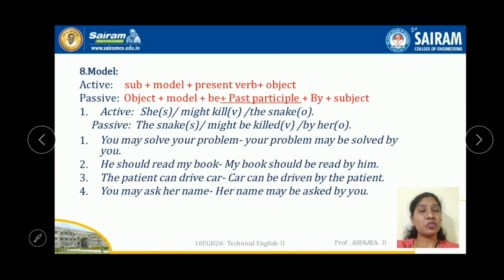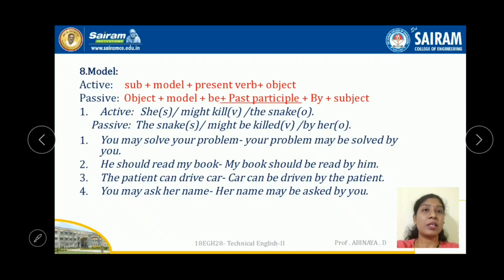Let's go for the last one, modals. So when you use a sentence with modals, while changing it to passive voice, just use be with it, nothing else. See the example. She might kill the snake. So the snake, object, comes as subject here. The snake might, the same might, be we have added along with this. So be, the past participle killed by her.